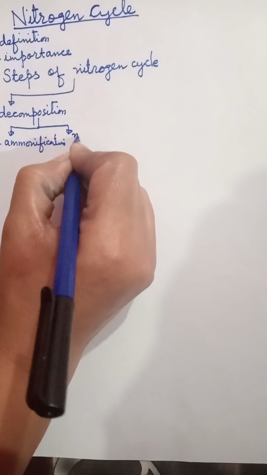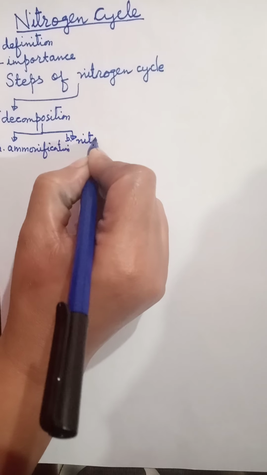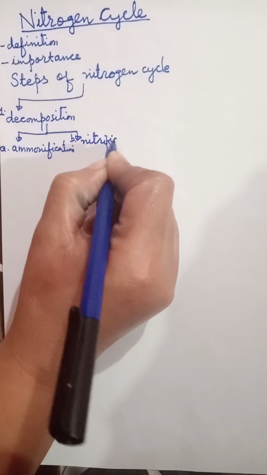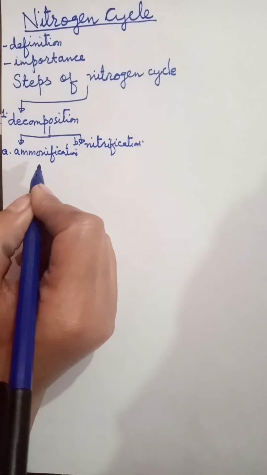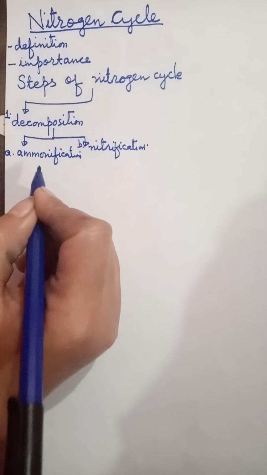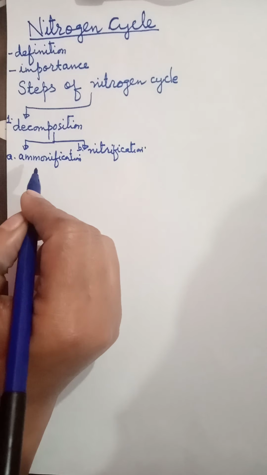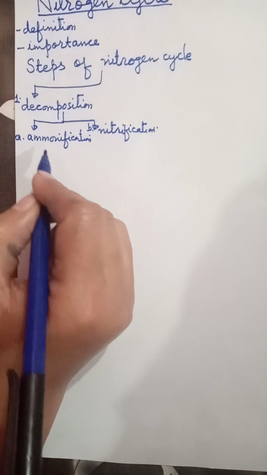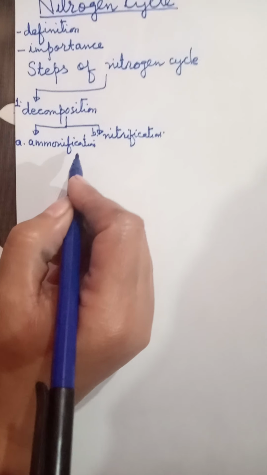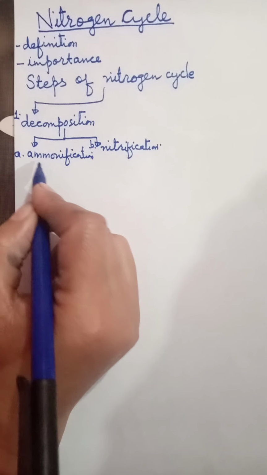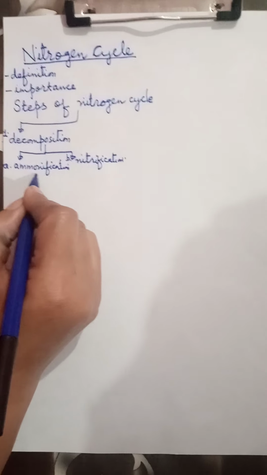And the other one is nitrification. So what happens during ammonification, students? The nitrogenous waste of animals and nitrogenous compounds of dead organic matter or dead organisms are decomposed by saprophytic soil bacteria and fungi.